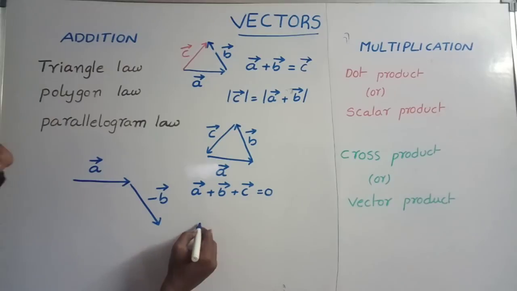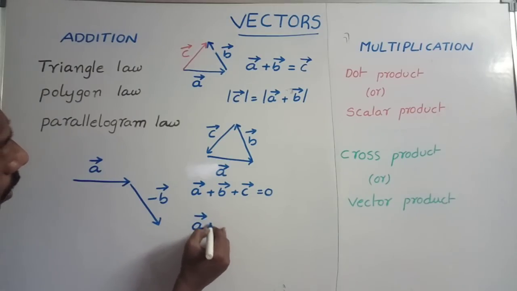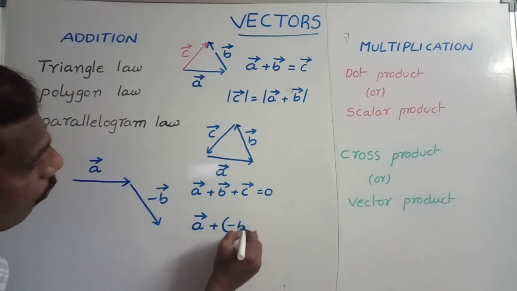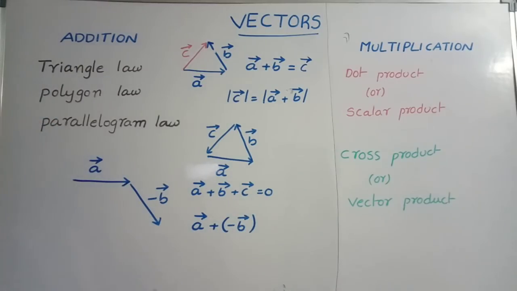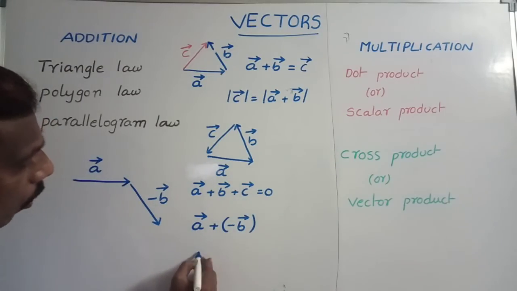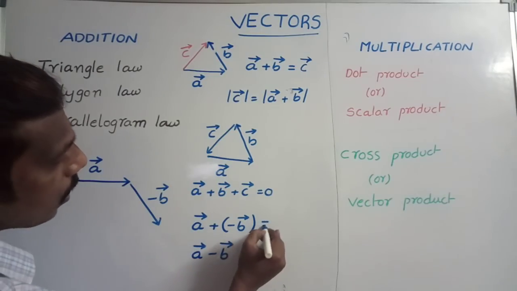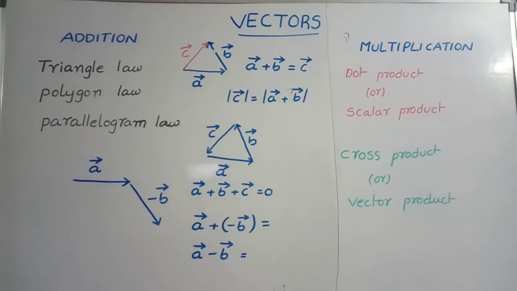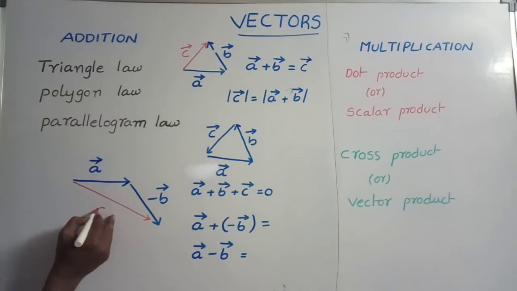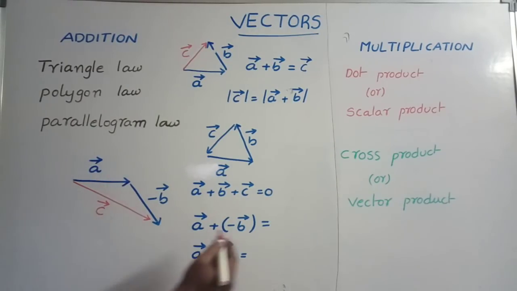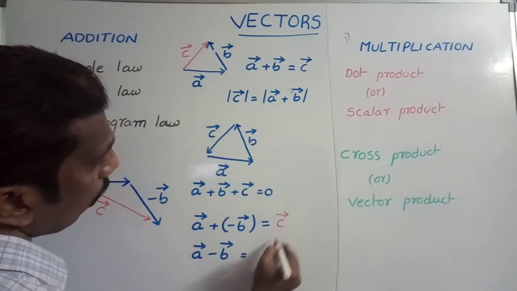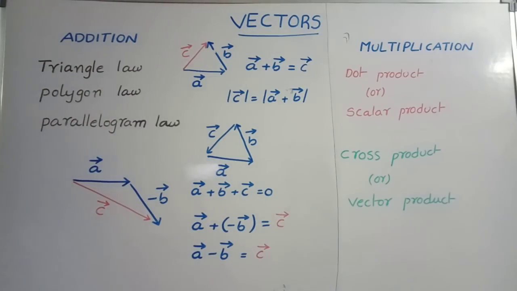The resultant of these two vectors, a bar plus minus b bar, which is equal to a bar minus b bar, is given by the closing side of the triangle, but in reverse order. This is equal to c bar. So subtraction is also one type of addition.